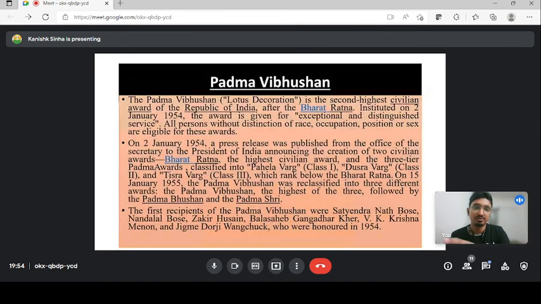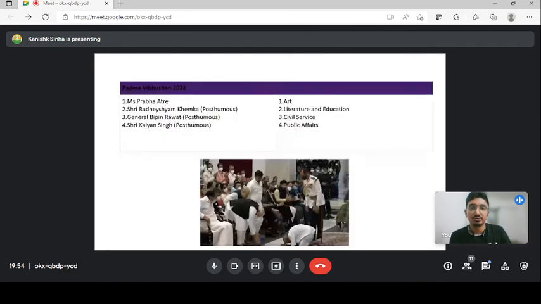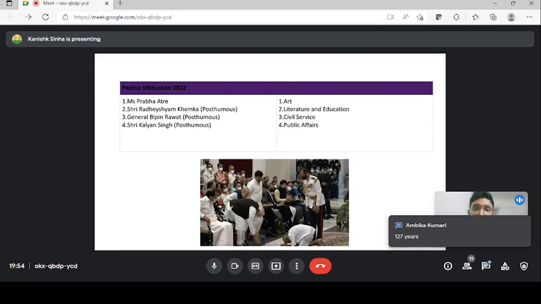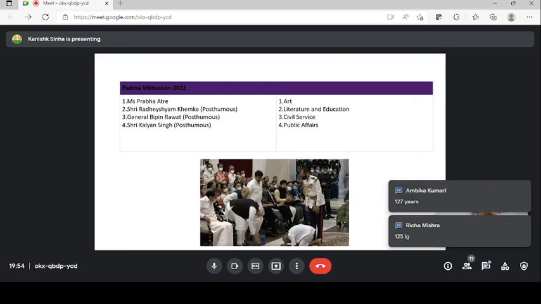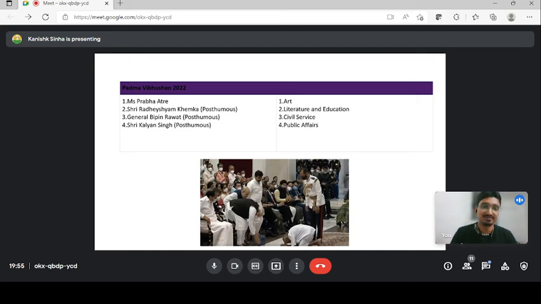My work was to let you know the 4 Padma Vibhushan awardees: Prabha Atre, Radheshyam Khemka ji, General Bipin Rawat ji, and Kalyan Singh ji. These 3 are posthumous, and they have received it for art, literature, civil service, and public affairs. You have to search who this is, what the age of this person is, which award he has received, whether Padma Vibhushan, Padma Shri or Padma Bhushan, what he has received it for, and what the age and name are. I am not going to tell you, search it. Next slide.